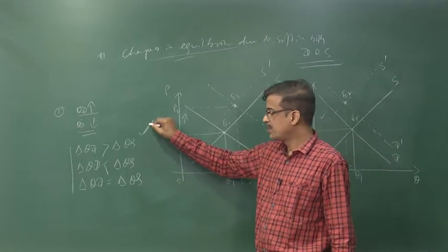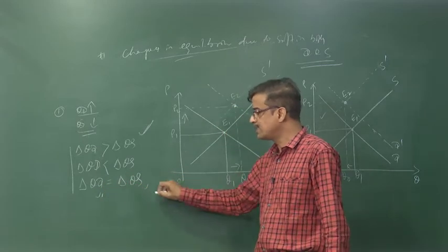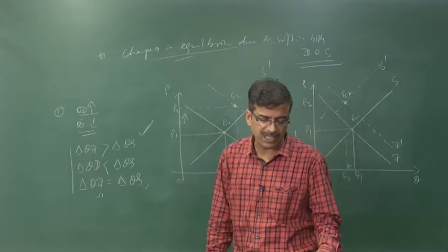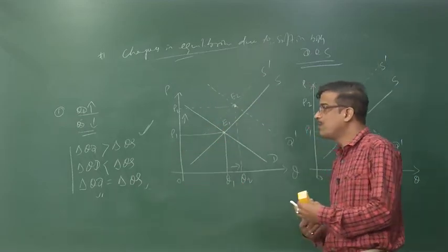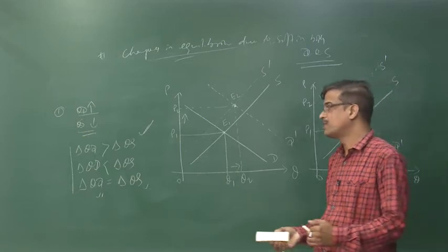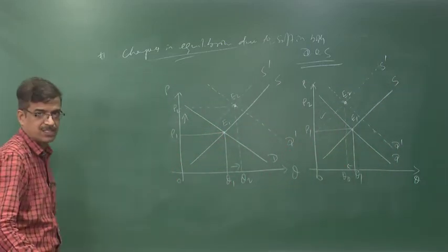Right now, the last case. Here we have to take the changes in the quantity demanded and the change in supply. If both change in exactly the same way, then how are the equilibrium quantity and equilibrium price affected? Let us say we draw that particular situation here on this side.